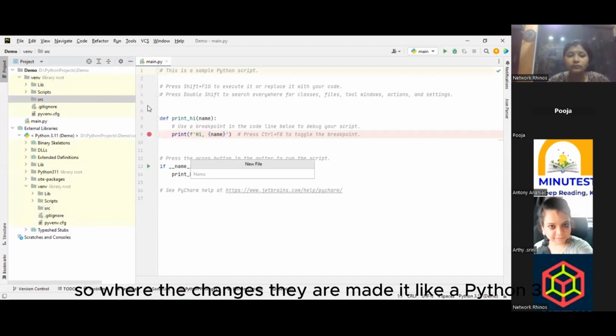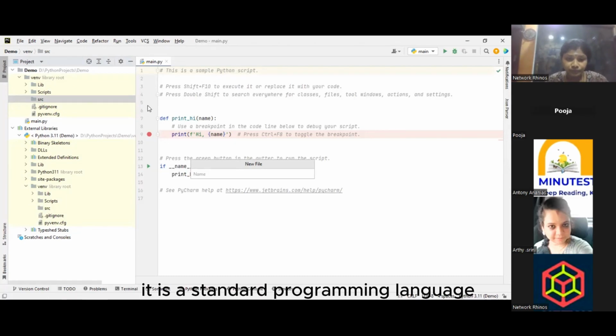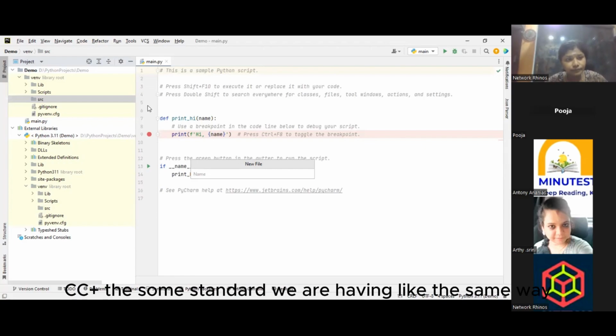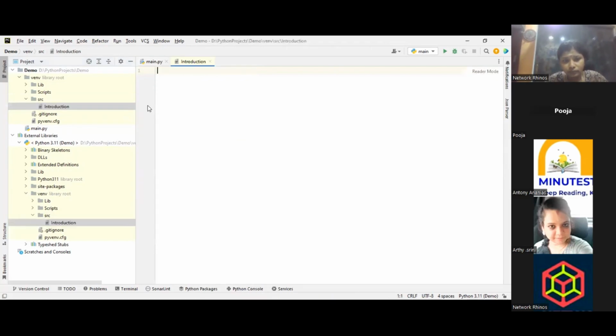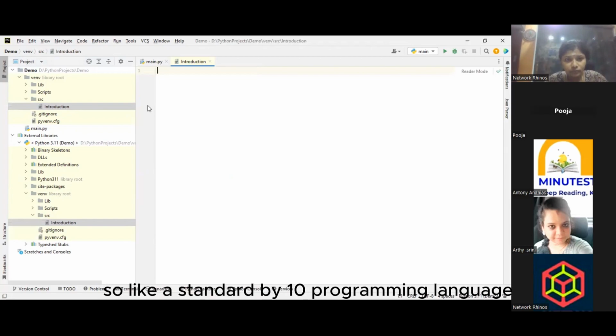With the changes they made, Python 3 is a standard programming language, like how we write Java programming, C++, some standard we have, right? The same way they created the Python language, so the syntax and other rules, everything moved in that way. Like a standard programming language, that is the reason it became a boom.